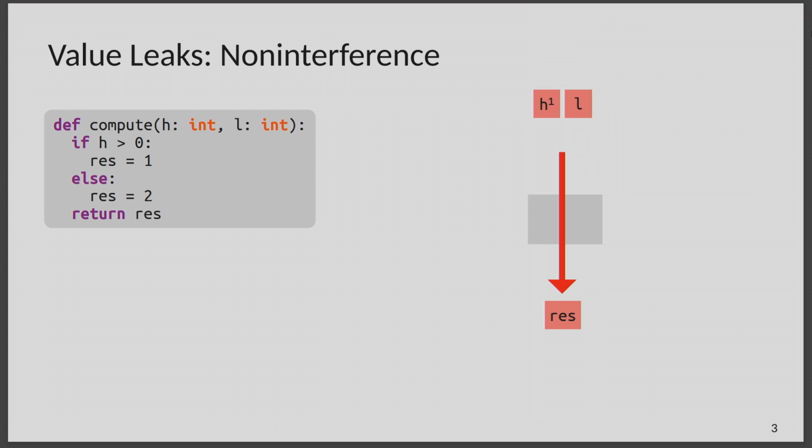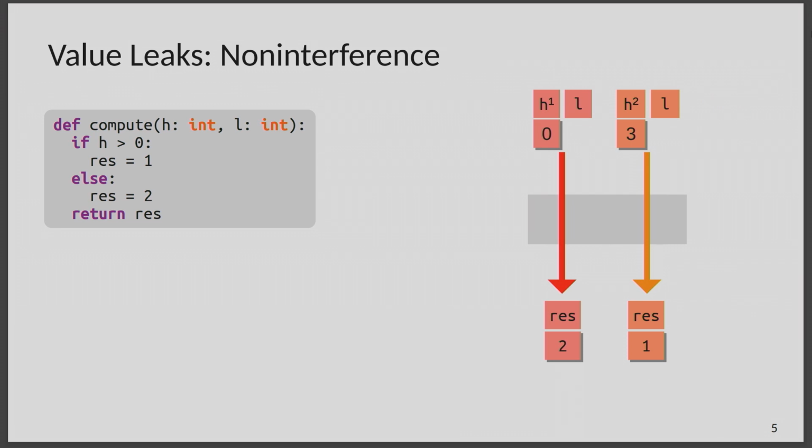So if you want to look at this more formally, you can phrase it like this. For any given execution of your program with some low input L and some high input H1, if you run it and get some result, then if you run it again with the same low input but a different high input, you want to get the same result. So that means changes in the high and the secret inputs aren't visible in the output. This is what we want. And for this example program here, that's obviously not the case. If we run it with the high input being 0, we get 2. If we run it with the high input being 3, we get 1. So this is a case that we would want to reject.